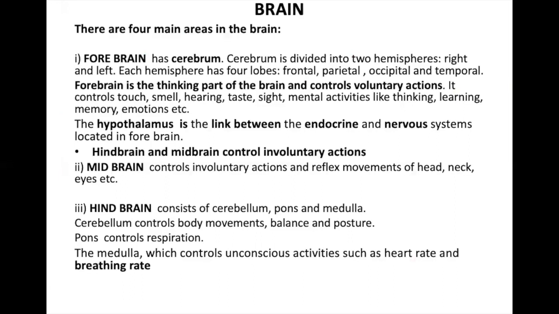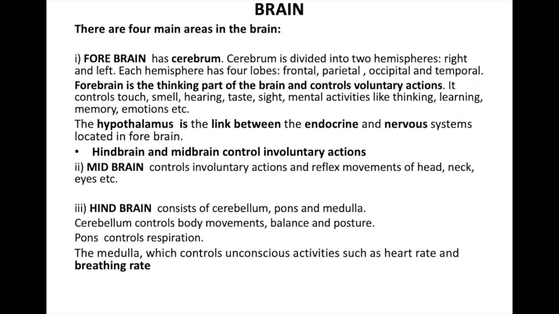It is divided into 2 hemispheres, the right hemisphere and the left hemisphere. Each hemisphere is further divided into lobes, and there are 4 lobes: the frontal, the parietal, the occipital, and the temporal. Forebrain is the thinking part of the brain and controls voluntary action. So whatever thinking we are doing is being controlled by the forebrain and also our voluntary actions. So it controls the smell, hearing, taste, sight, mental activities, all related to our sensing organs.